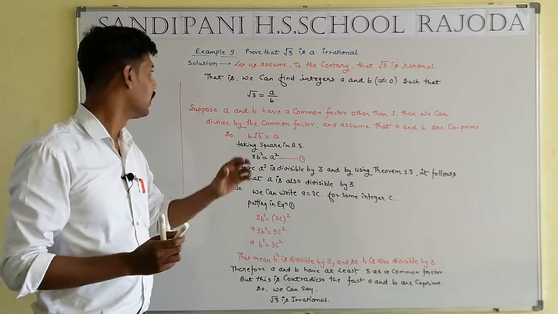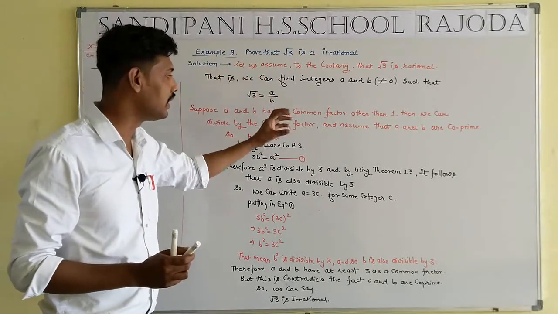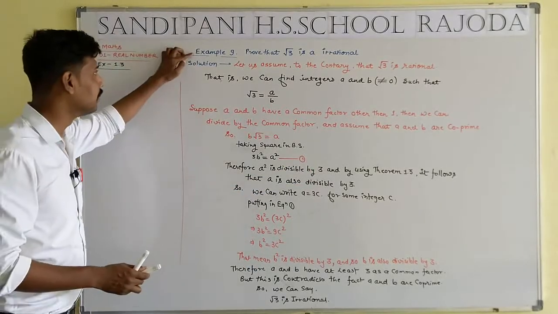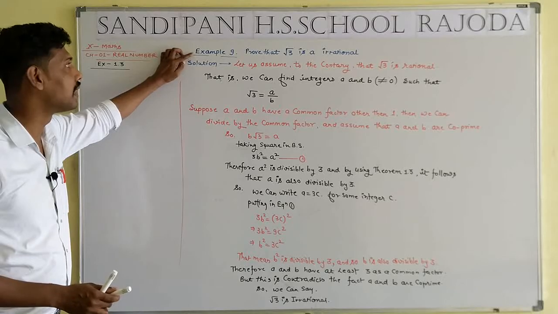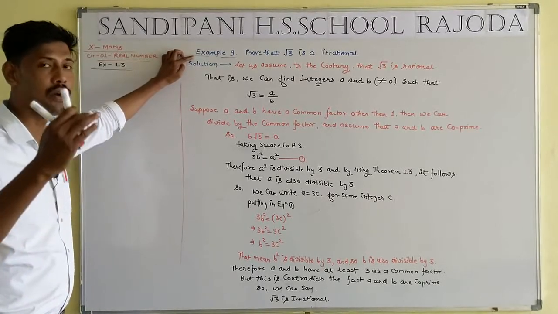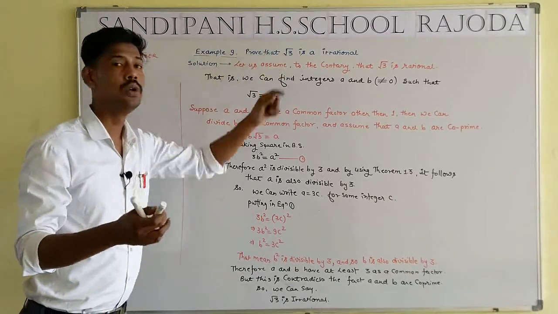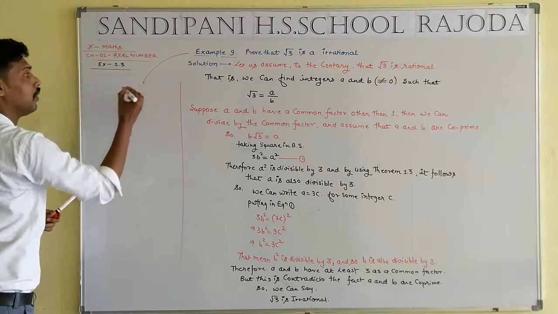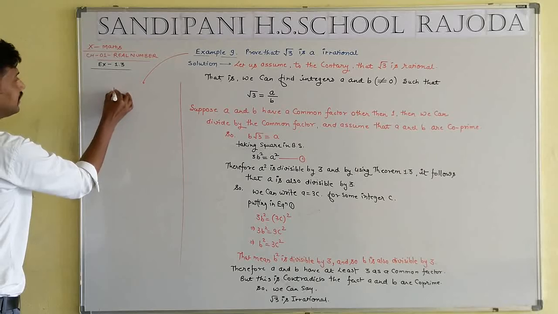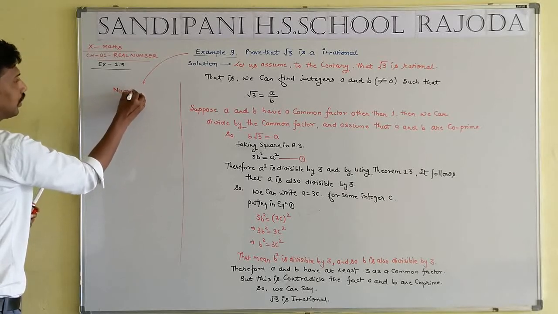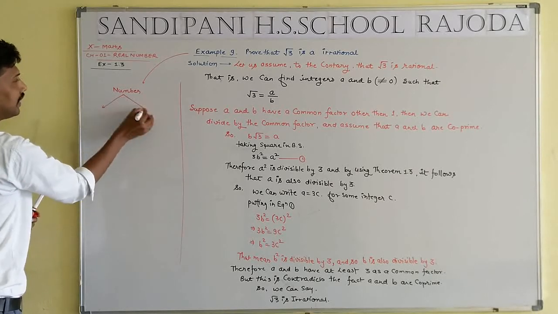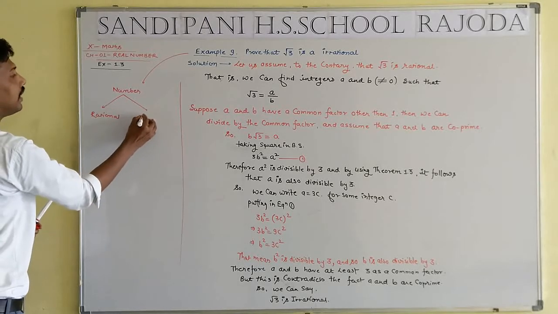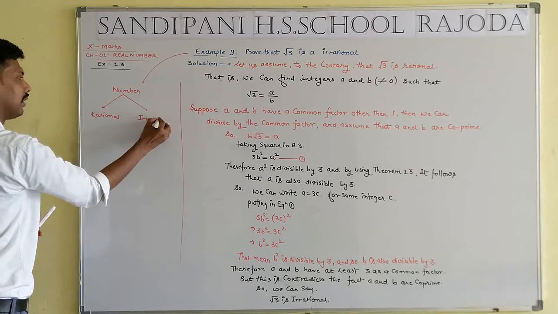Okay, I will consider each and every step with a practical example. What is the demand of the question? Example number 9: prove that root 3 is an irrational number. Numbers are basically divided into two categories. First one is rational and second one is irrational number.